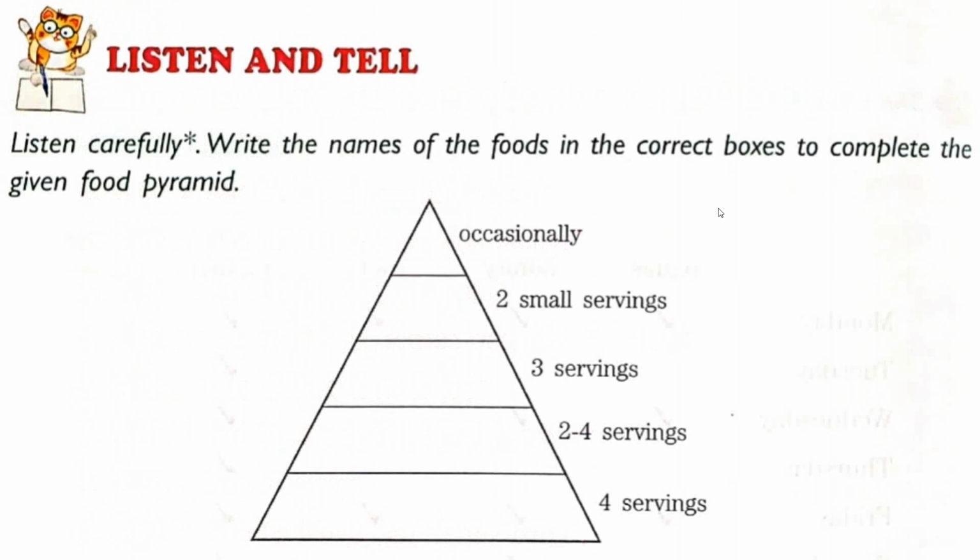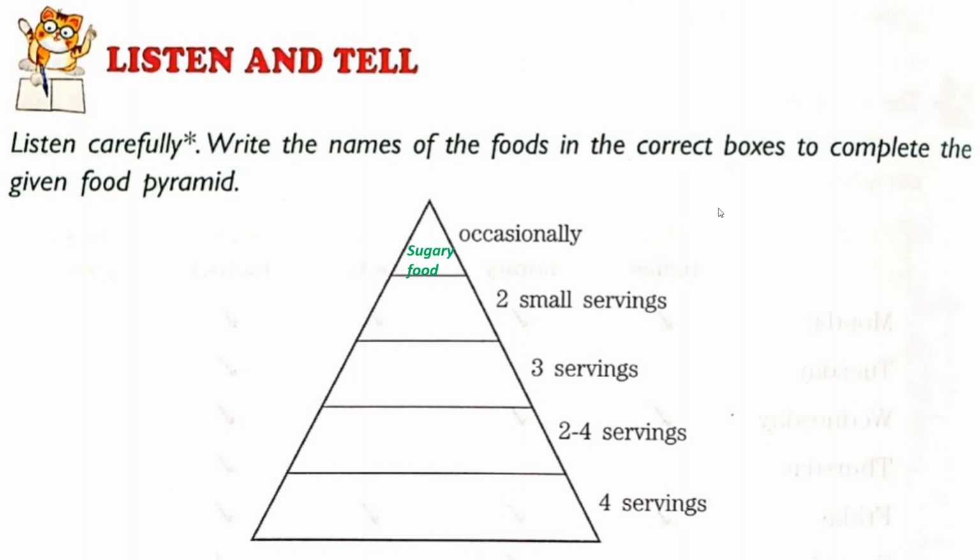Listen carefully, write the names of the foods in the correct boxes to complete the given food pyramid. So I am going to read it and you have to write in the pyramid. Eating the right amount of food is essential for us. Sugary foods and foods rich in fat should be eaten occasionally. So children, in the first triangle, occasionally, we will write sugary foods.